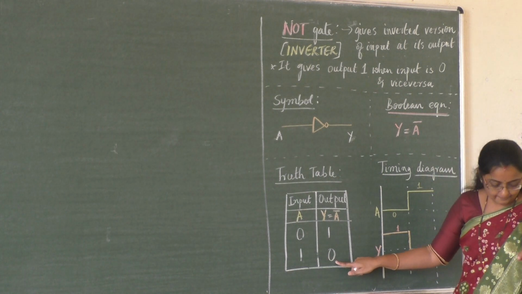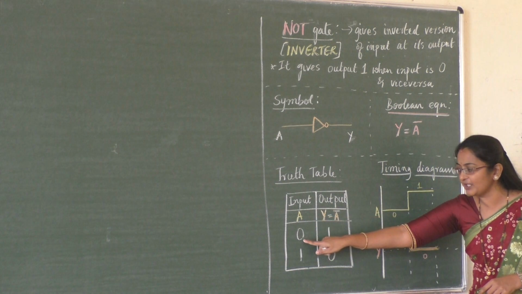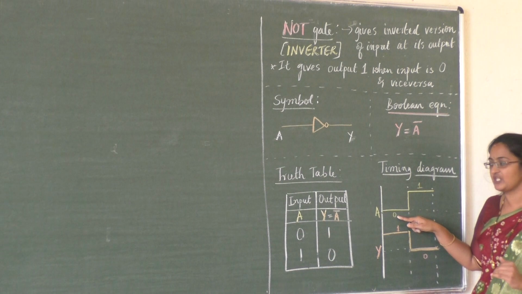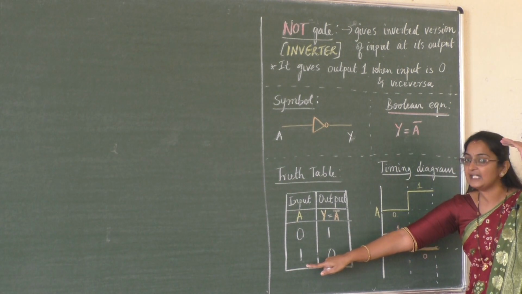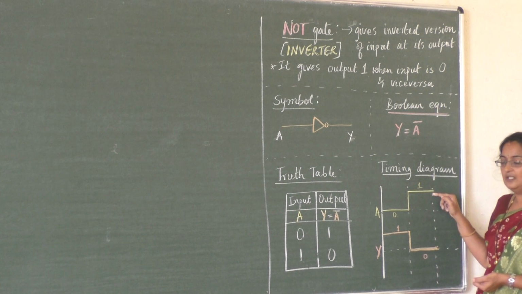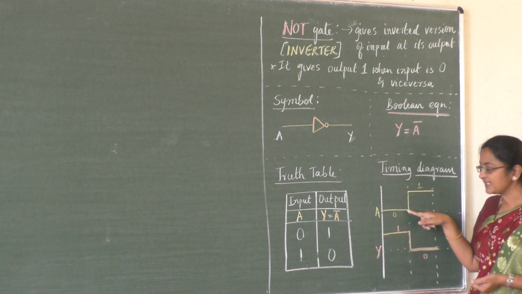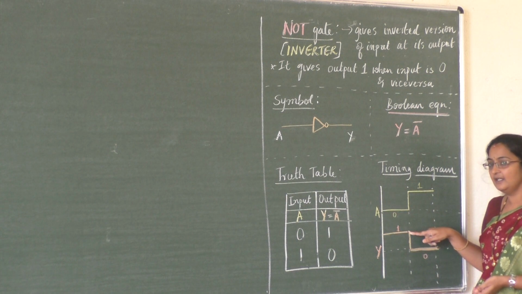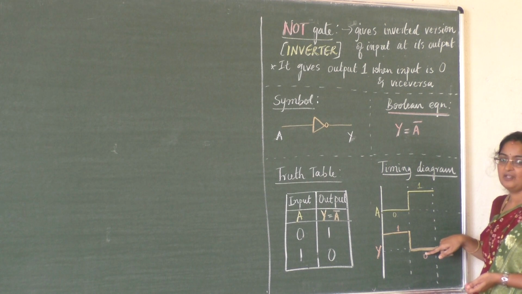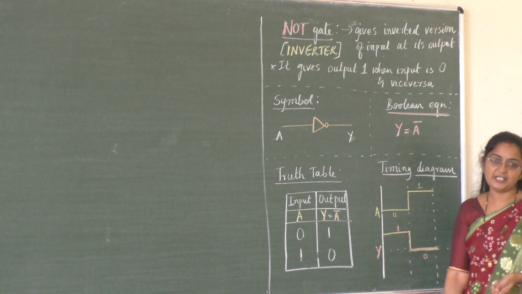Let me represent the waveform here. In the waveform, say A. First the input is 0. So the 0 level is this one, represented as 0 level, low voltage level. Then it is 1, high level. So the waveform I have to draw at a higher level. So 1 represents this level. So this will be the input. So what is the output? It will invert it. When the input is 0, the output is high here. Again when the input is high, the output will be low. So this is the whole working concept of our NOT gate.